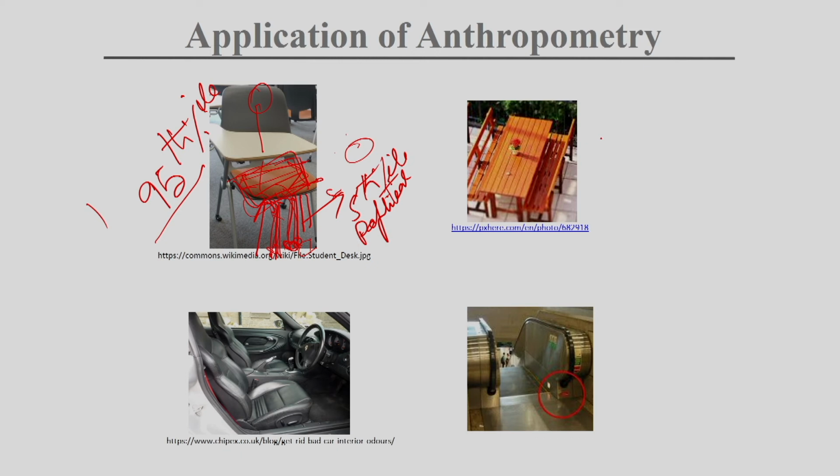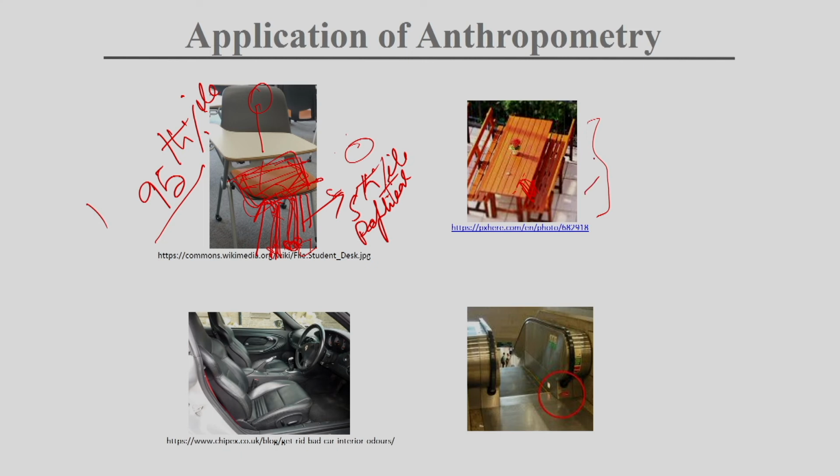Similarly, think of this bench. In this type of complex dimension, if you make it for a shorter person, a taller person will have difficulty fitting their feet under this desk. An angular posture will be there for a very tall or short person, or a shorter person can't reach this height.